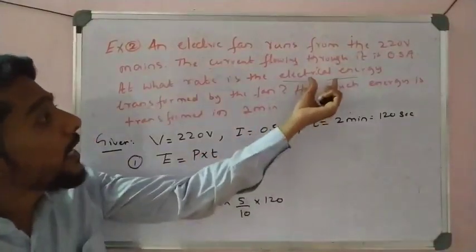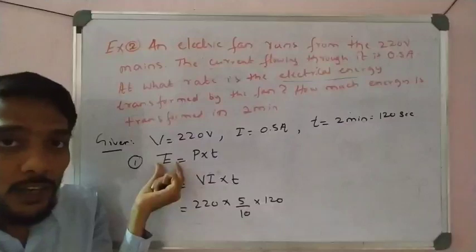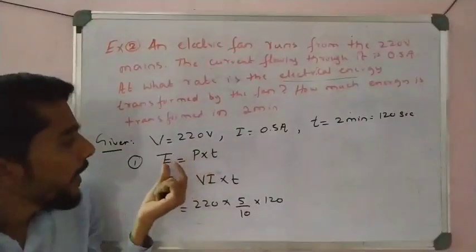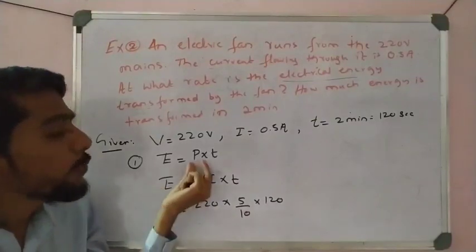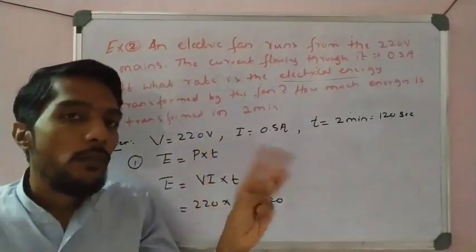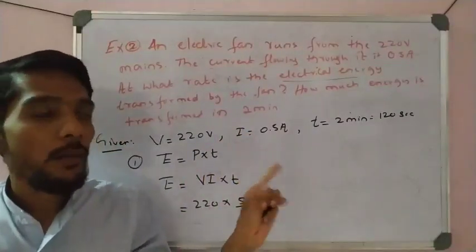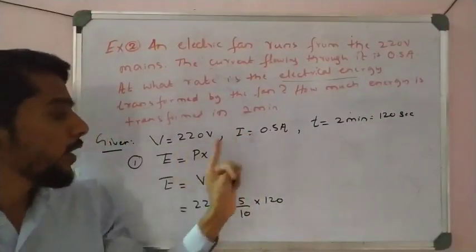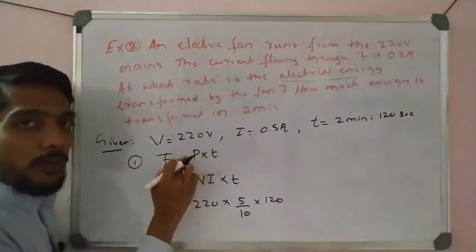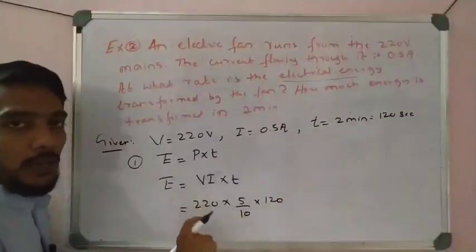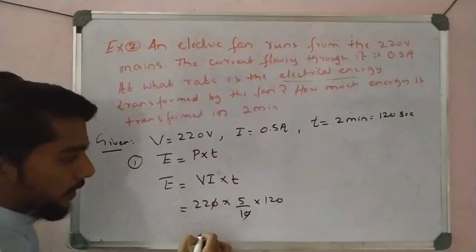So what I did here, electrical energy, we just use the formula. Electrical energy is equal to power into time. Therefore, electrical energy is equal to, what is power? Three expressions are there. V square by R, but R is not given. I square by R, but R is not given. So this is given, VI. So I use this expression VI into time. So I put the value, or separately I calculate P and put it here. So the zeros get cancelled.